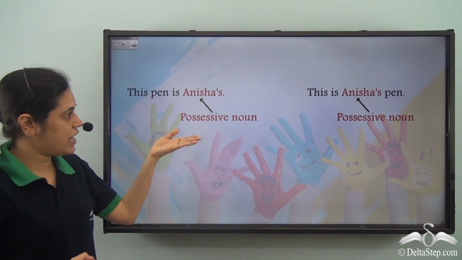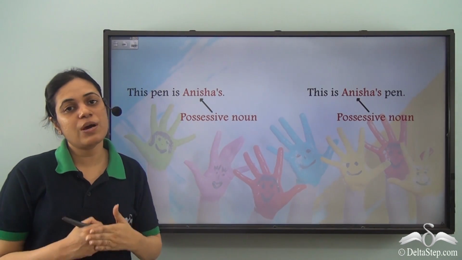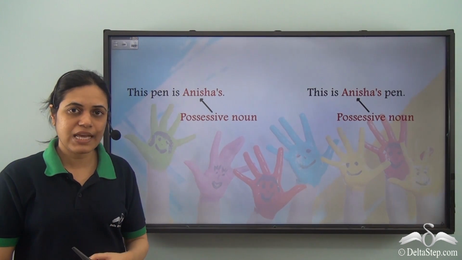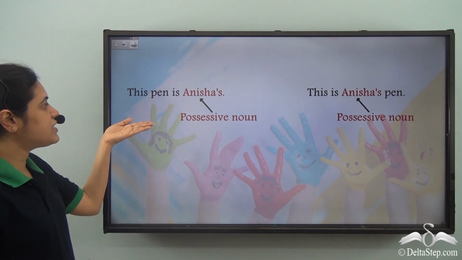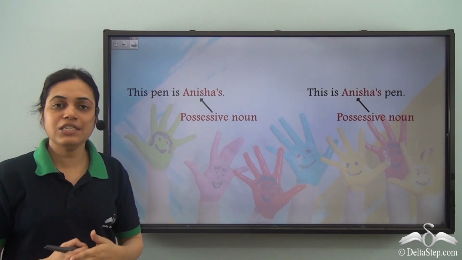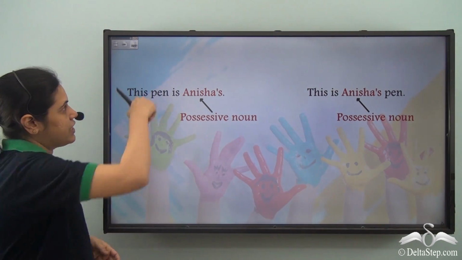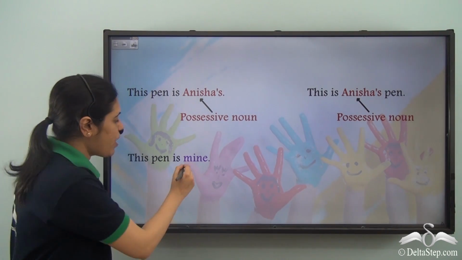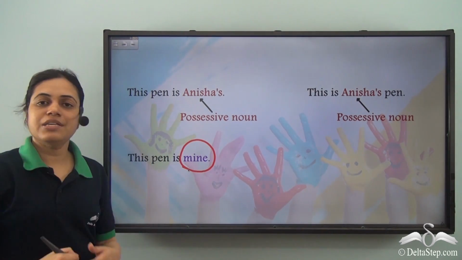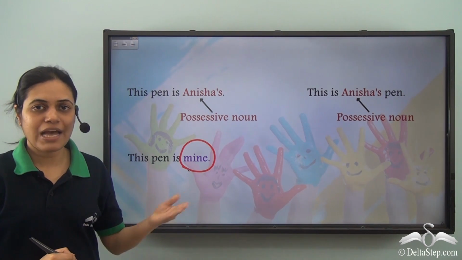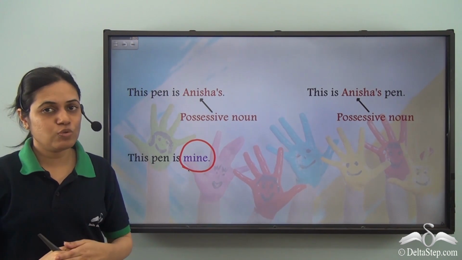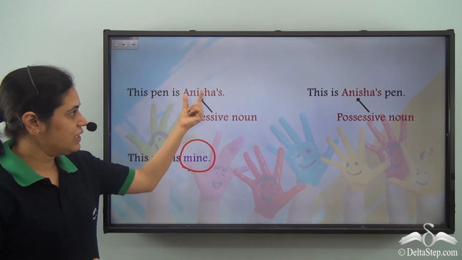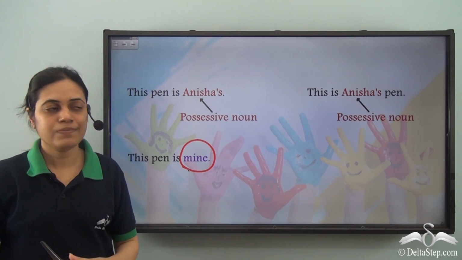Now instead of saying this, she would use a pronoun for first person for referring to herself. So instead of saying this pen is Anisha's, Anisha will say this pen is mine. Mine is the possessive pronoun, as we have learned, which is used for first person singular number. So this mine stands for Anisha's.